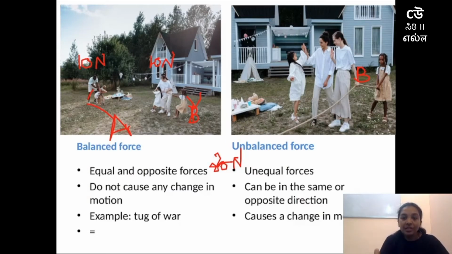So whenever we are applying unequal force, we can observe unbalanced force. Unbalanced force means it is unequal, and due to unequal force, the object will move towards the person or anything which is applying more force on it.